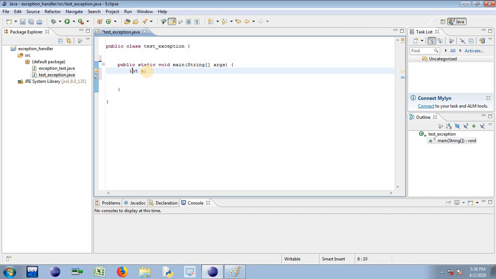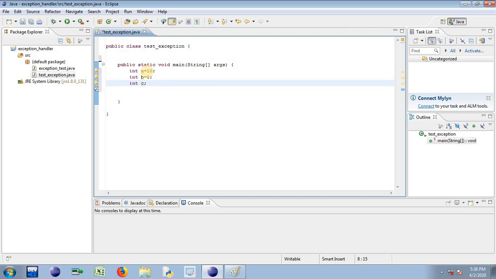So here I just want to declare variable a and I want to initialize it with value 10. Next I want to declare variable b and I want to initialize it with value, let's say 5. Now I require one more variable, let's say c, just to store the result of operation that I will going to perform on a and b.